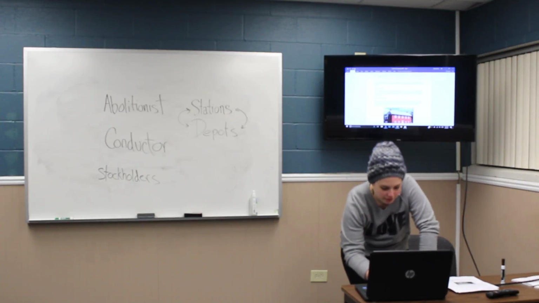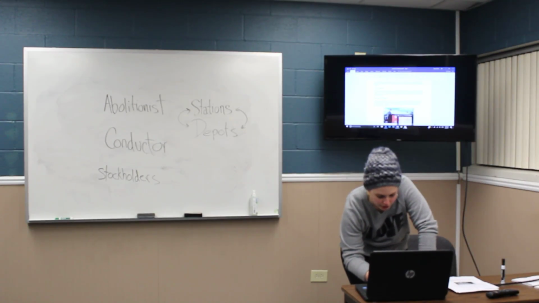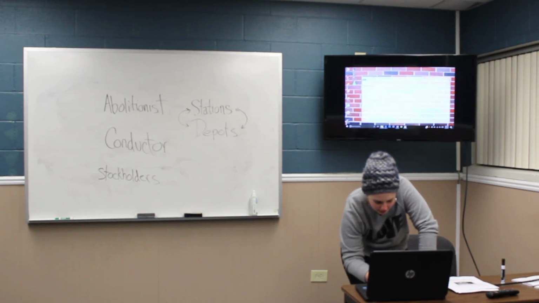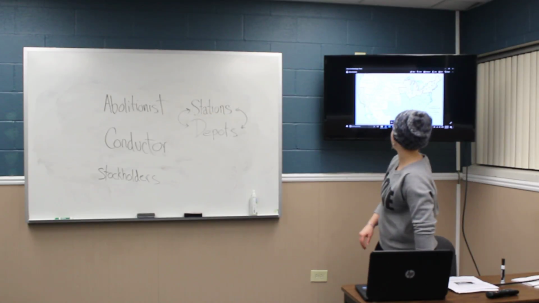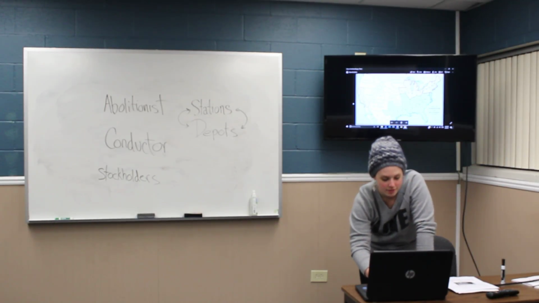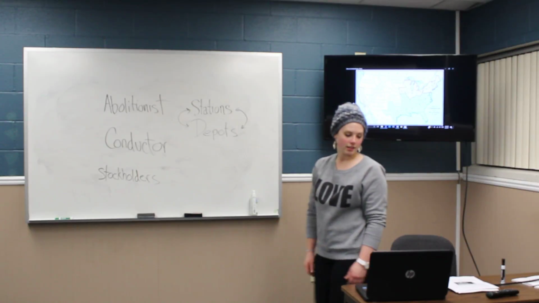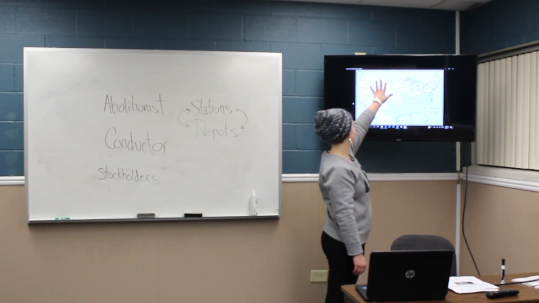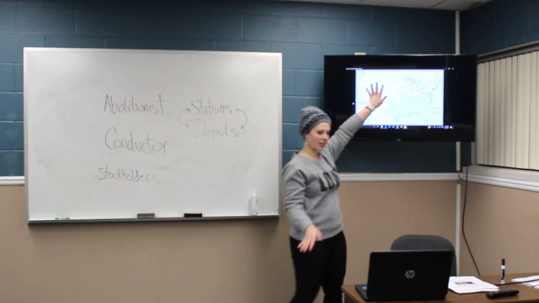Alright, so now that we've got through that, I'm going to show you a map of the different states. There we go. Alright, there's a map of our different states. This shows where are the slave states, where are the free states, and then these are different territories that we haven't quite got under us yet.